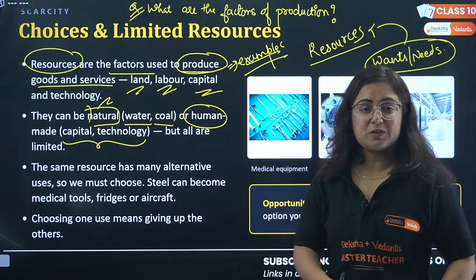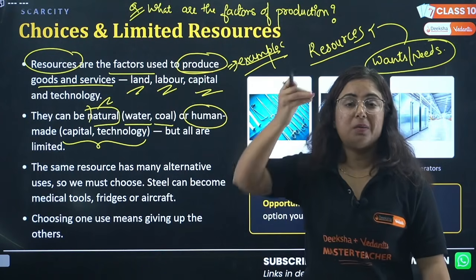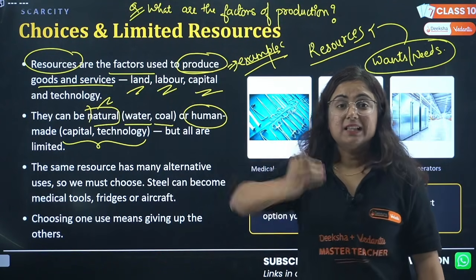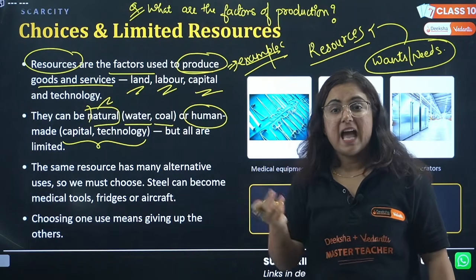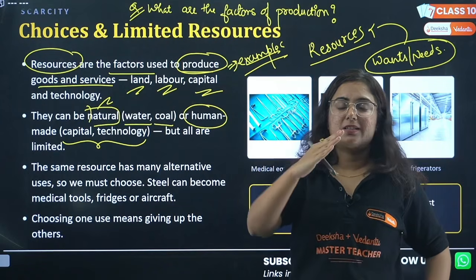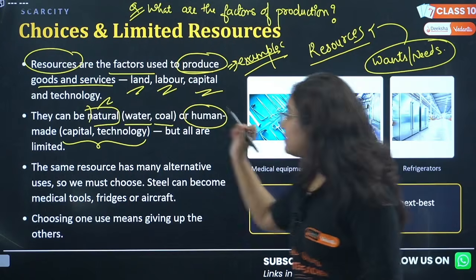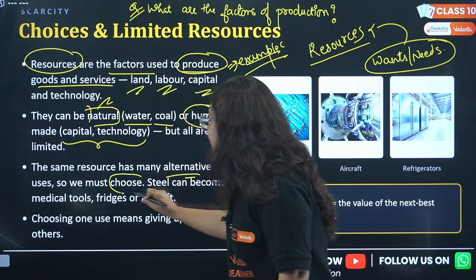So what is a resource, beta? Anything that is required to make the goods and services in a nation is known as a resource. Anything that is useful to an individual is a resource. Okay, and that resource can be natural or man-made. Getting my point? The same resource has many alternative uses, so we have to choose.